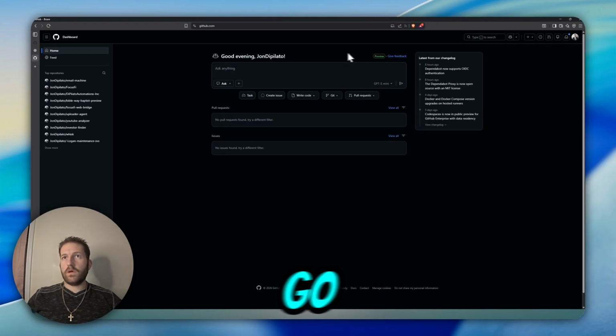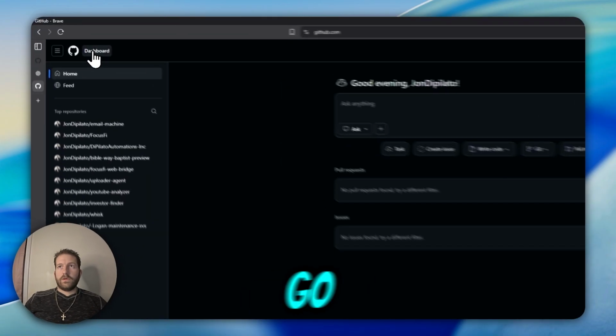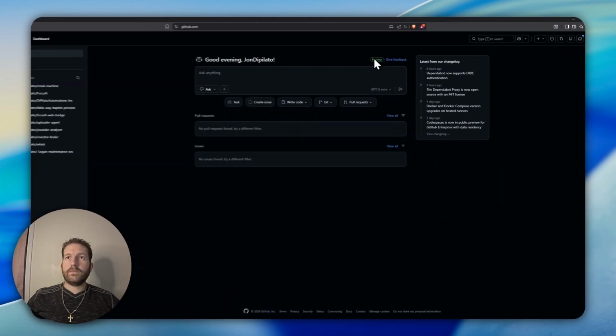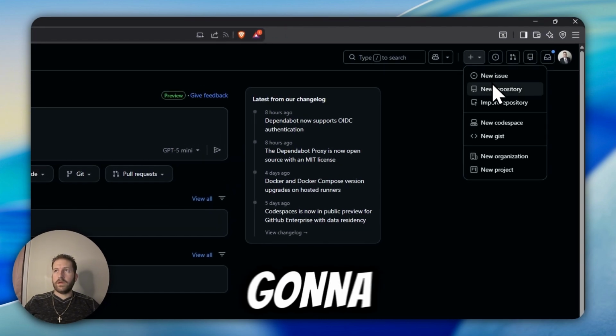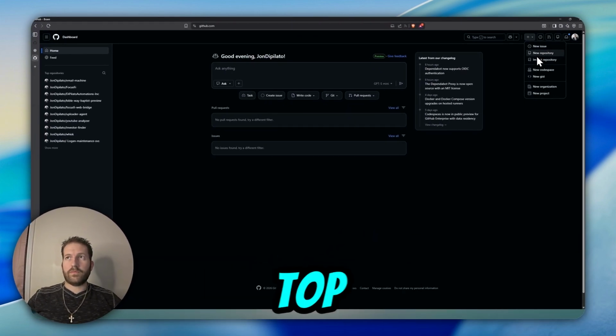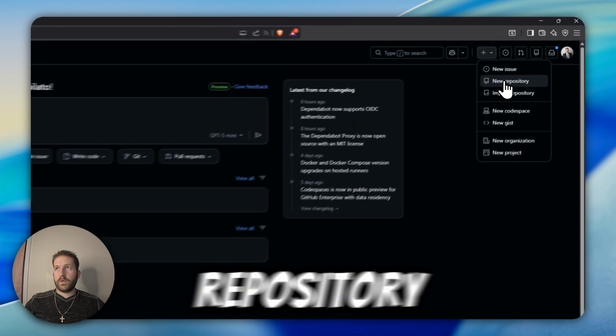github.com. And then we're gonna go to our dashboard, which is right here. And then we're gonna go create new, and we're gonna hit create new repository in the top right. If I did that kind of fast, I'll do it again. So, all right, I'm gonna come here, go to the top right where the plus button is, and then we're going to hit new repository.